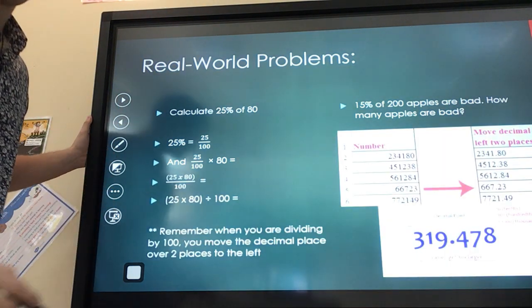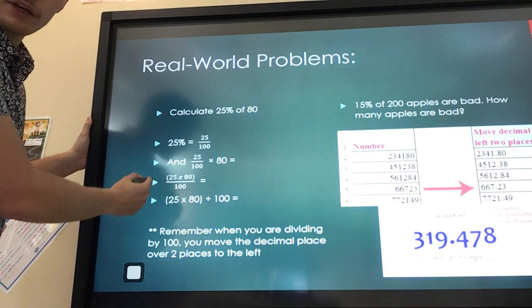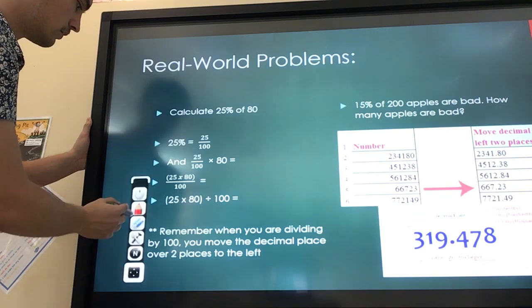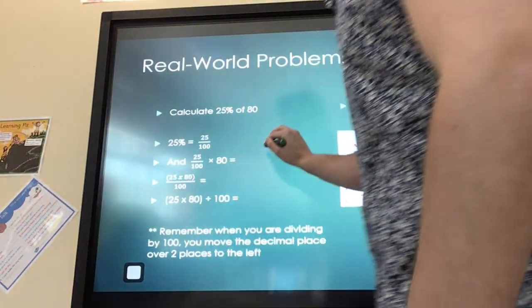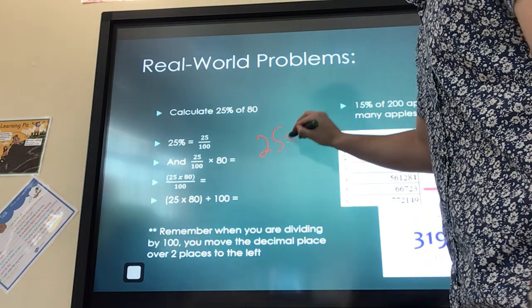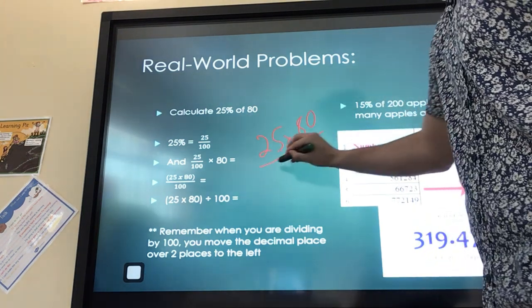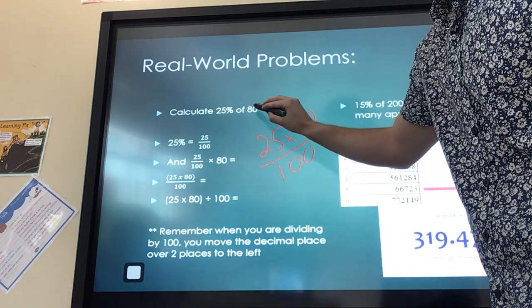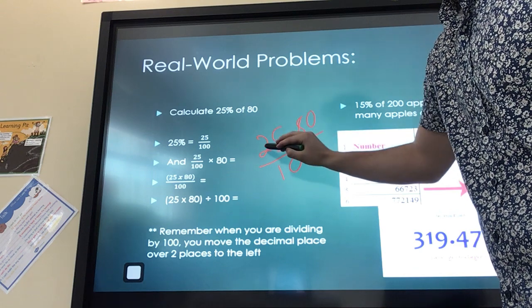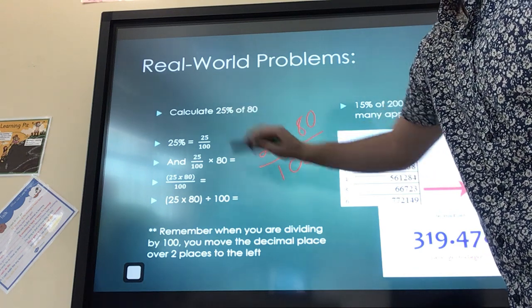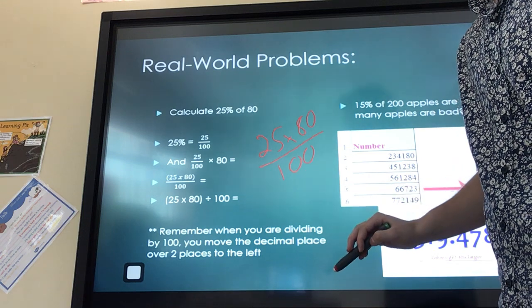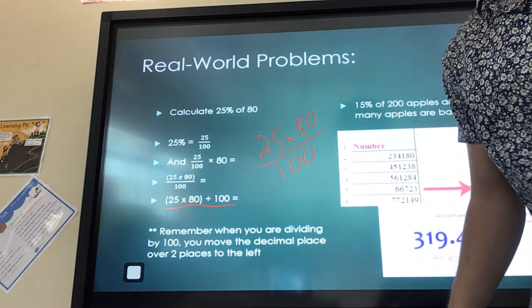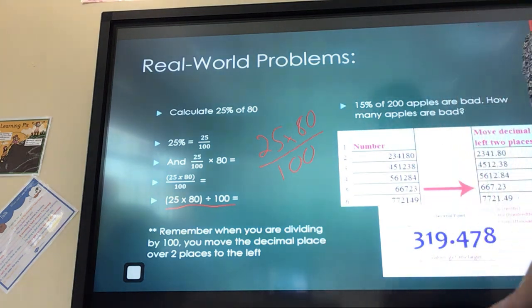Okay? So we can rewrite our formula so that it rereads as 25 multiplied by 80, all divided by 100, right? Because 25 is the percent. The original number that we are trying to find is 80. So 25 times 80, percent means per 100, so we'll divide that by 100. All right? Rewrite it as this. 25 times 80. It's in brackets because of order of operations. That's what you do first.